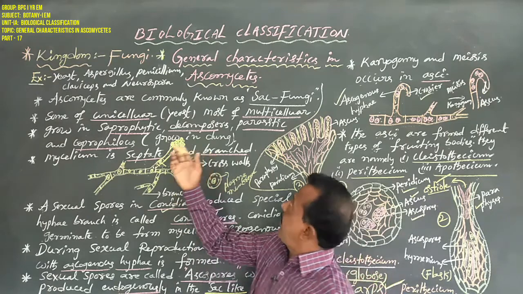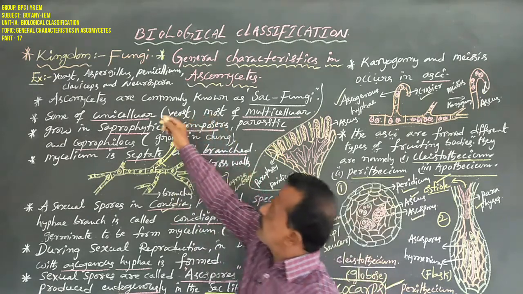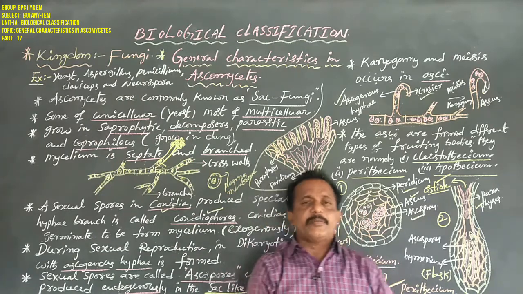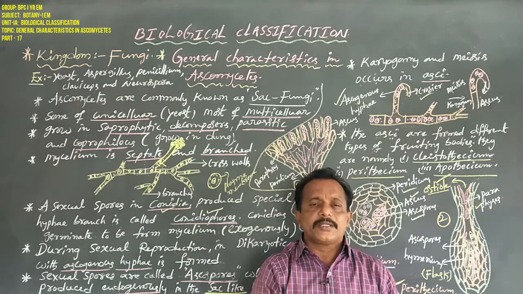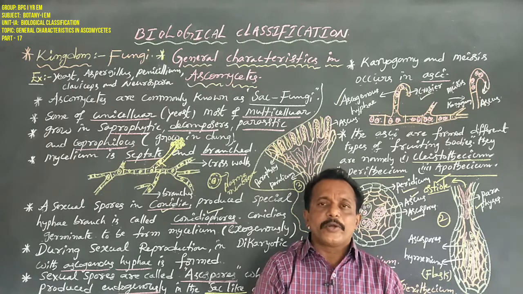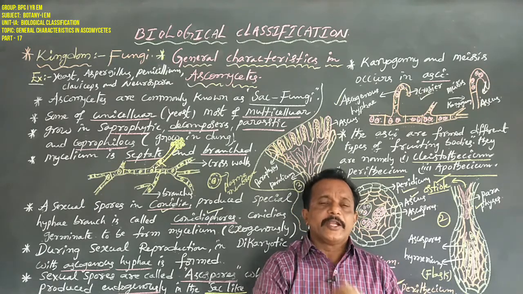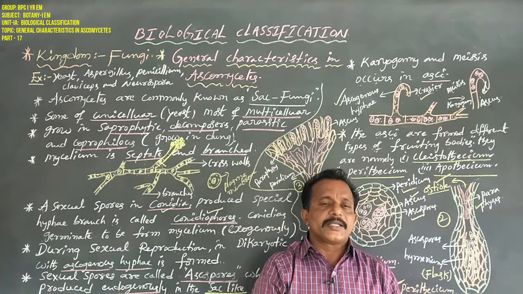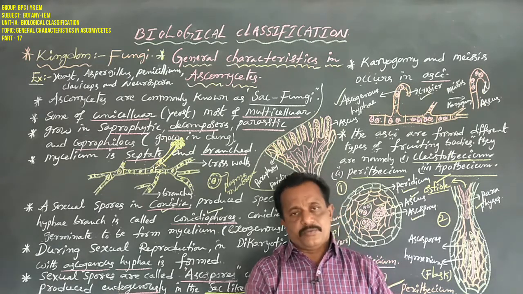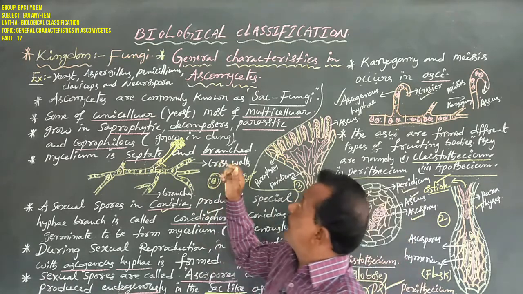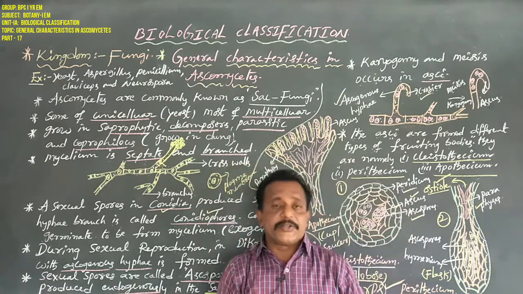On the other hand, here is Neurospora. Neurospora is extensively important in biomedical and genetical work. Other members, morels and truffles, are also edible and very useful. This is the importance of morels and truffles.